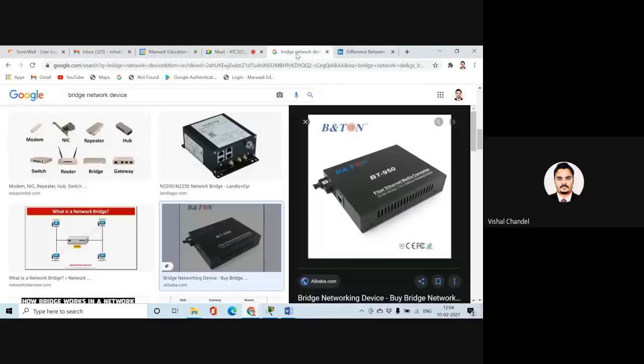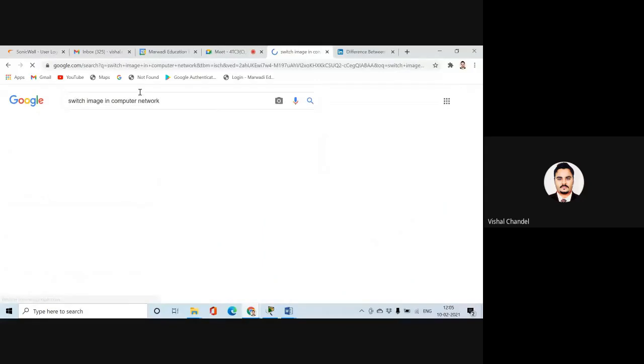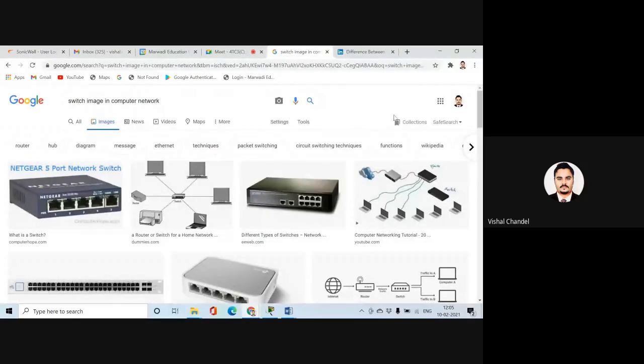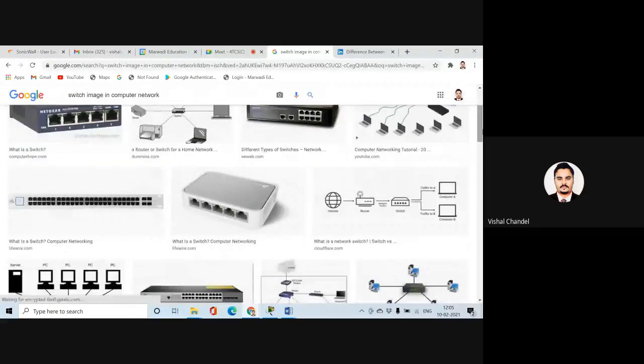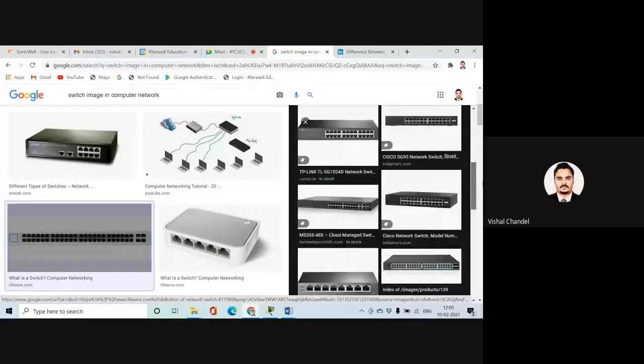Okay, so now we are going to find the image of a switch. I think all of you are comfortable with the switch image. Yeah, this type of multi-port device. I will not say it's a switch, because we are considering it like a hub, but it's a small switch also. But we are talking about multi-port, so it can be 100, 24, or 60 ports.